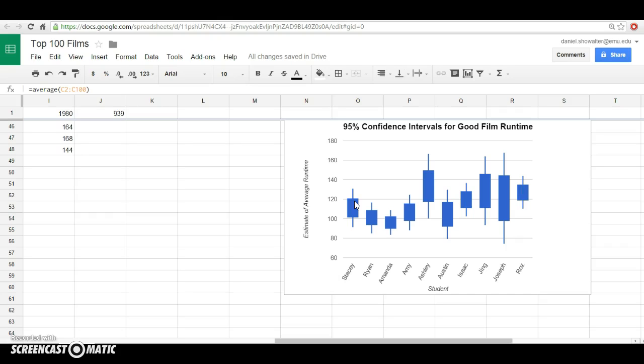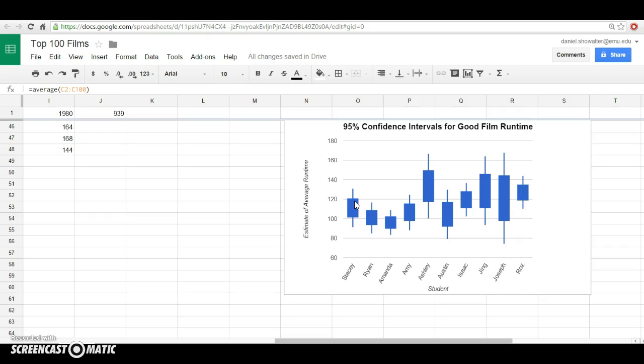Now this is nice, but it'd be even nicer to figure out, what if we only take one sample and we want to calculate the chance or the probability that we caught the population mean? Unfortunately, it's impossible. We can never know the probability that we caught the true population mean. So not only do we not know what the population mean is, we don't even know the true probability that we caught it. What we can do is create a null hypothesis. And using that null hypothesis, we can make a distribution, and then we can make a guess. But we'll save that for the next video.